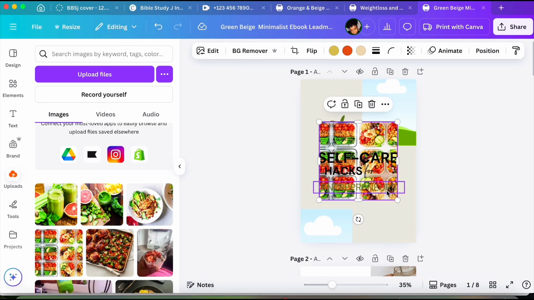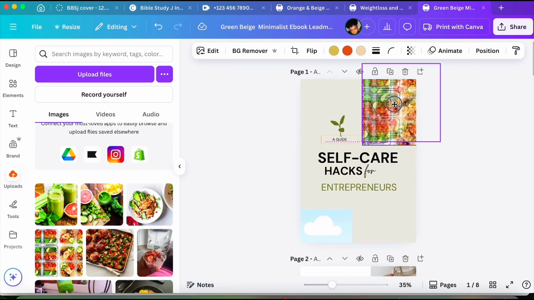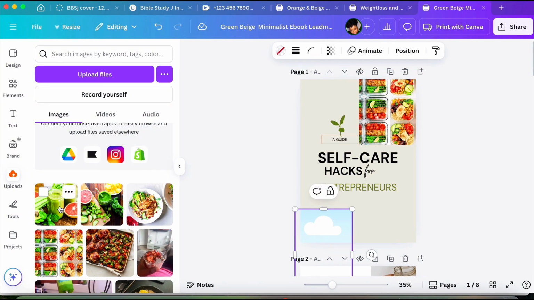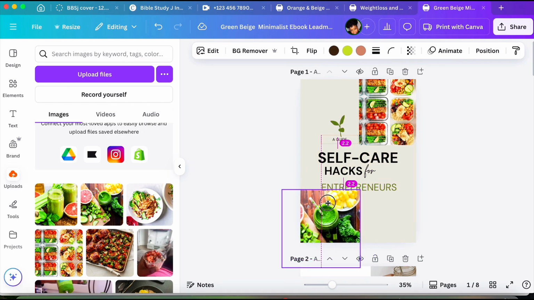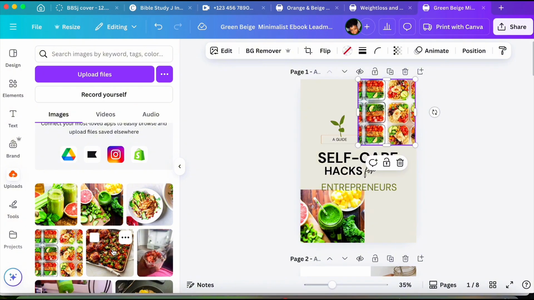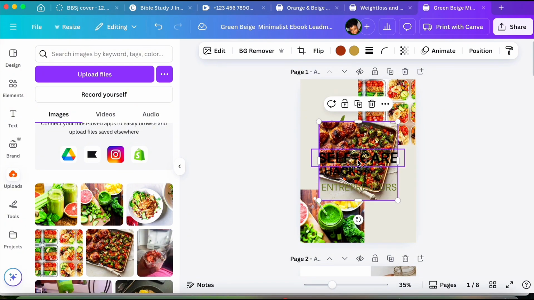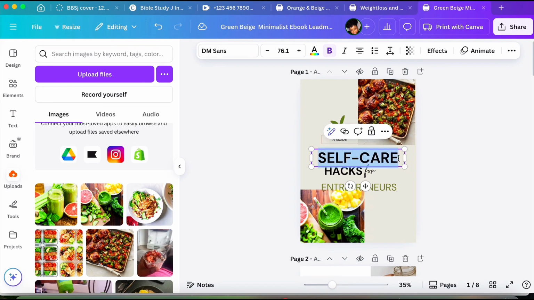So when I have all my images on Canva, I can start playing around with them, trying to see which one goes where or which one suits a particular grid or not. So this is where you have to play with the images, trying to see what design you like best. For your images, you can take them yourself, or you can find free stock images online, or you can use the elements in Canva. Just tap on the top left side of your screen where it says elements, and then type whatever element you're looking for, and Canva has a lot to offer.